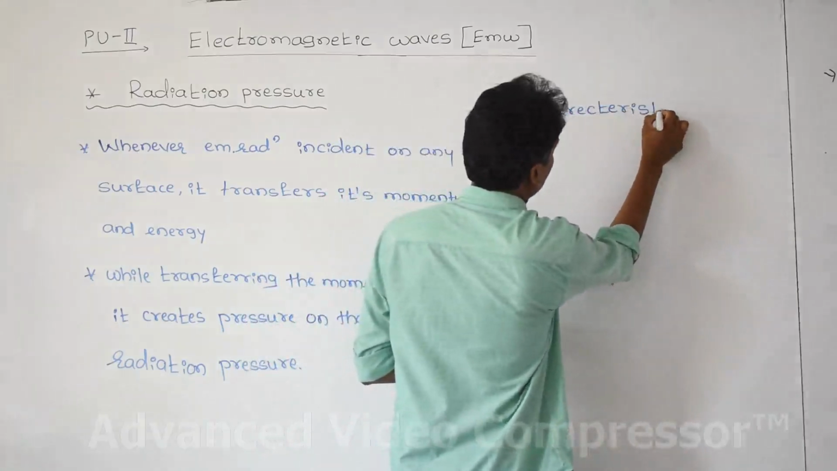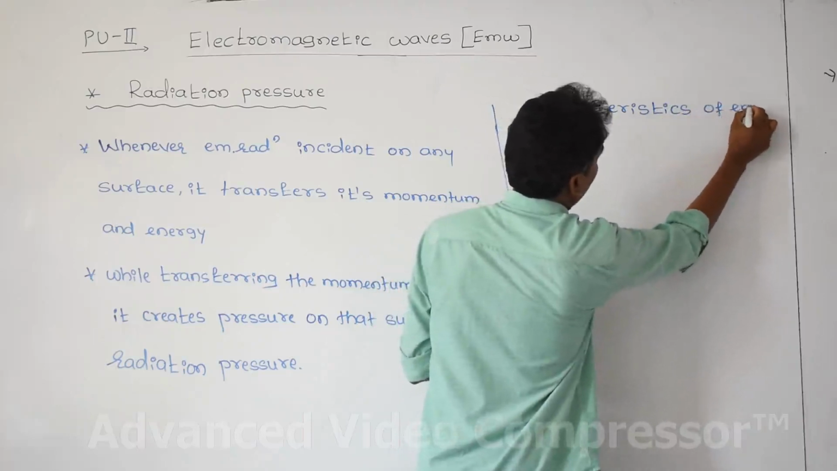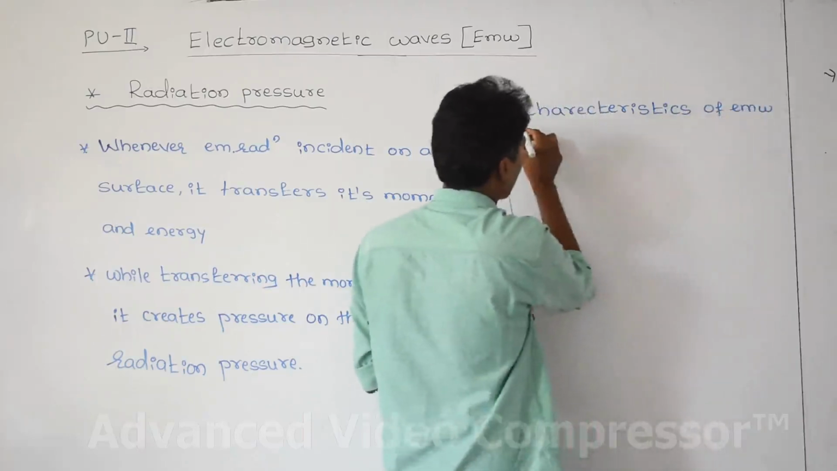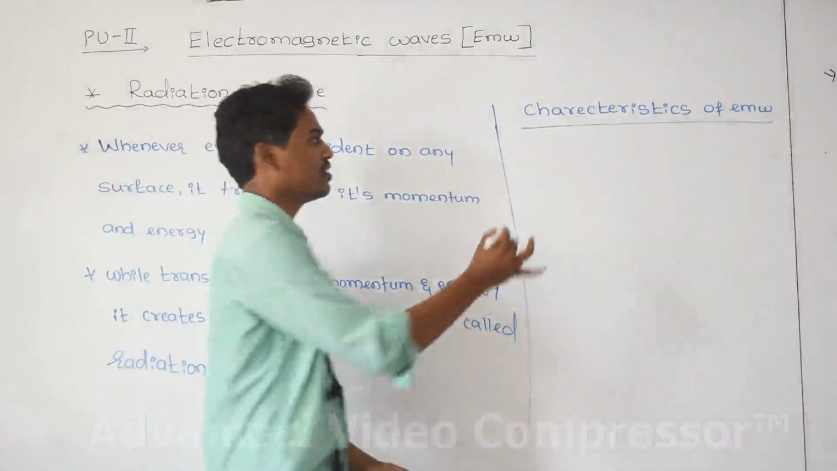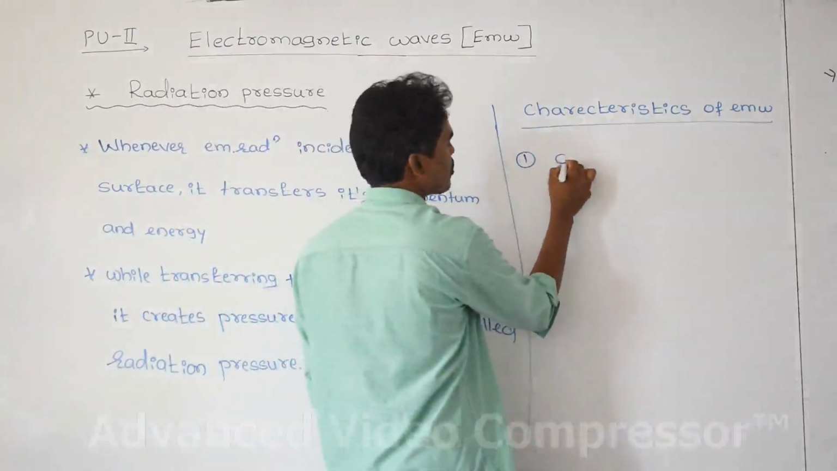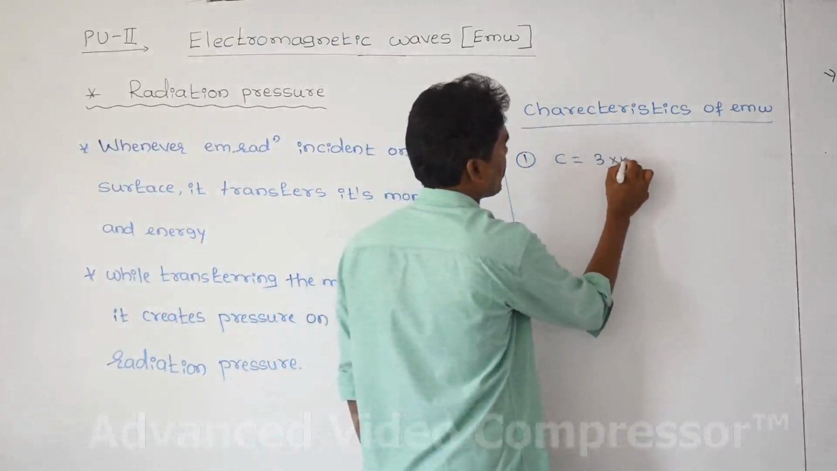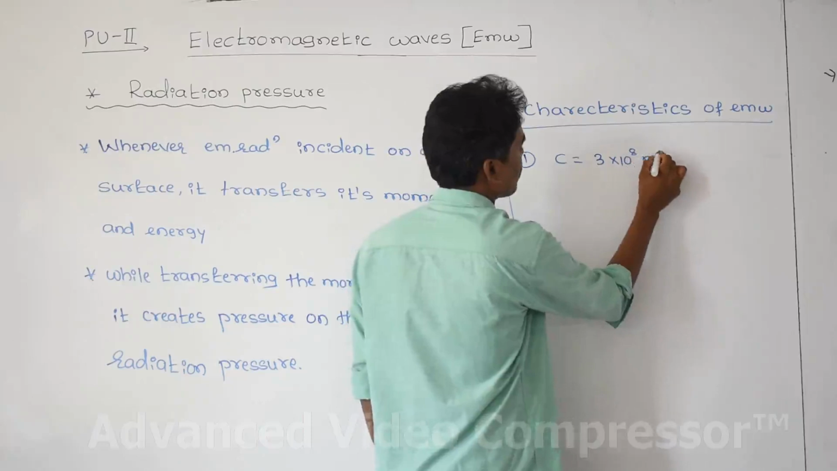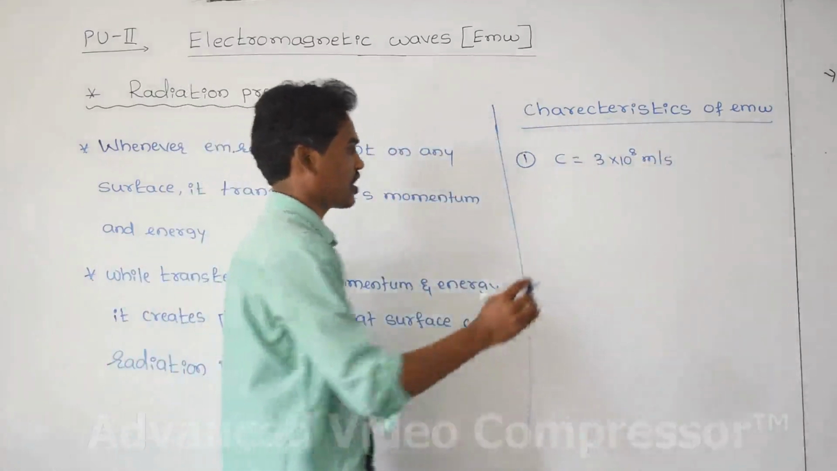Characteristics of EM waves. First characteristic, general, you have to write the speed of electromagnetic wave is equal to 3 into 10 to the power 8 meter per second. This is the first one. Second one,